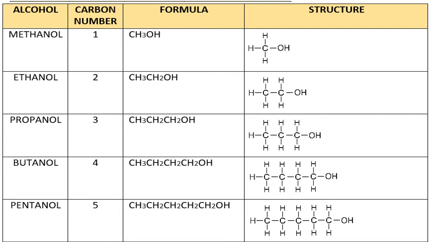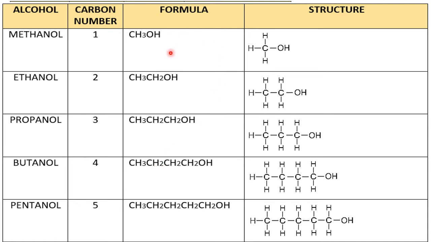This is the alcohol series. Okay, first member is methanol, ethanol, propanol, butanol, pentanol. Only first 5 I have taken. I think first 4 were there in the 10th class. If you refer to the textbook, you will find first 4 names were there in the 10th class textbook. But here with the structure, you can check and you can practice also.